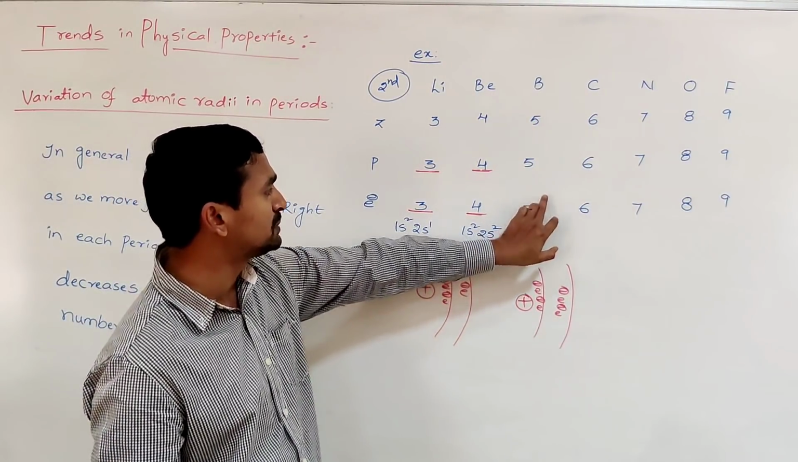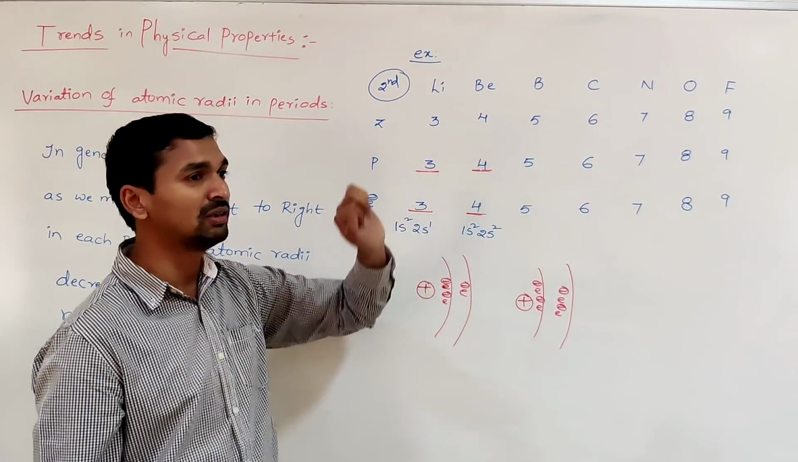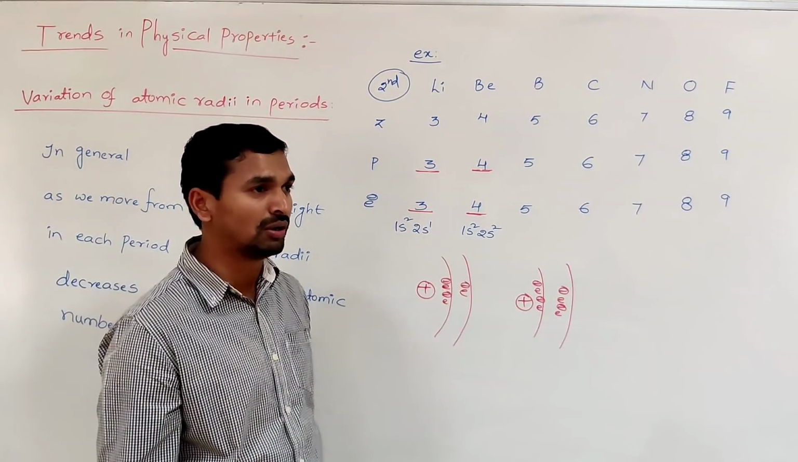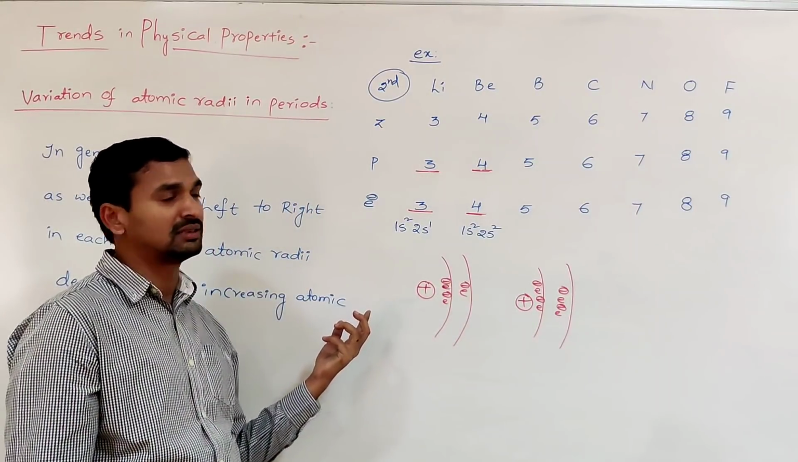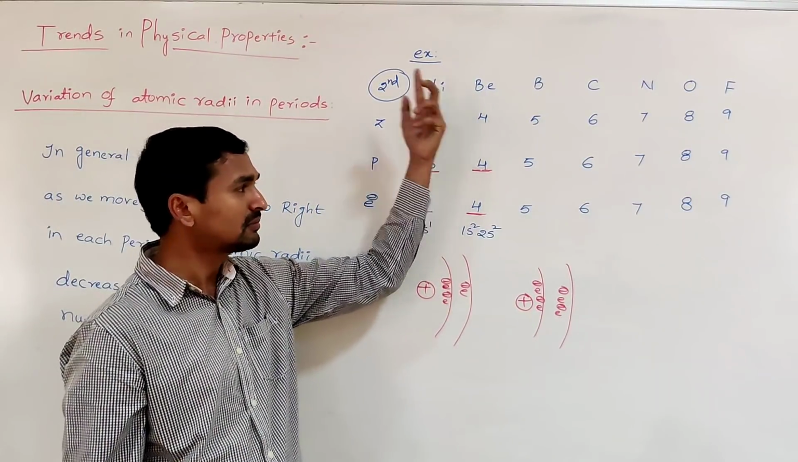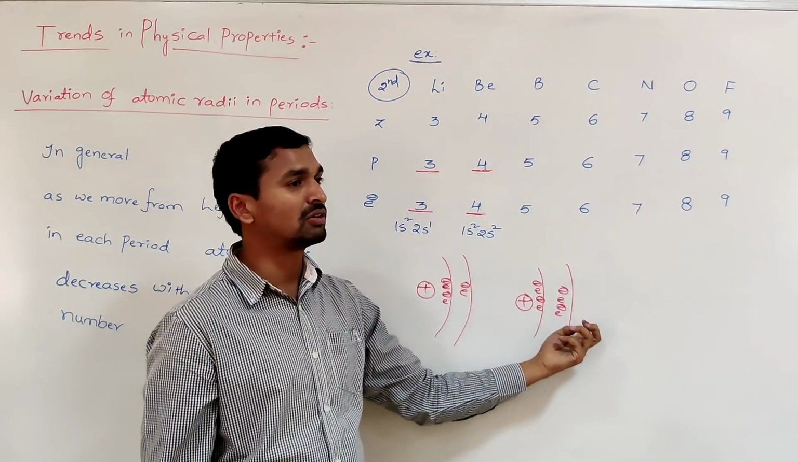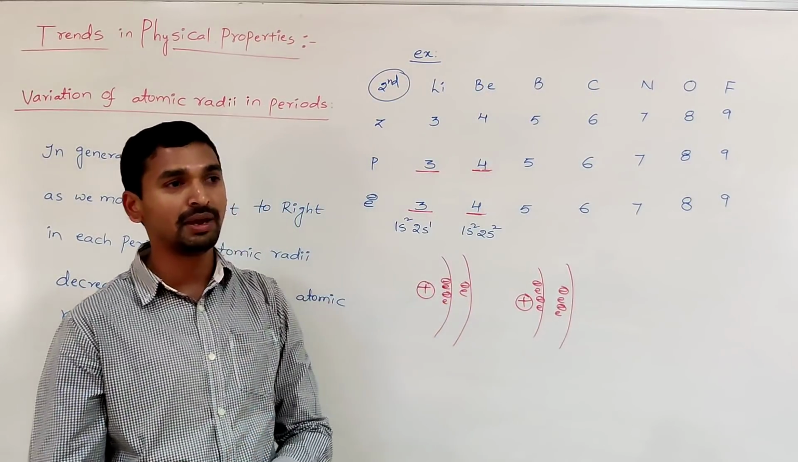The effective nuclear charge experienced by the electrons in boron is more than that of which one? Beryllium. When the effective nuclear charge on the outermost electrons is more, they are definitely more strongly attracted toward the nucleus as compared to beryllium. So the distance between the nucleus and the outermost electrons further decreases as compared to beryllium.